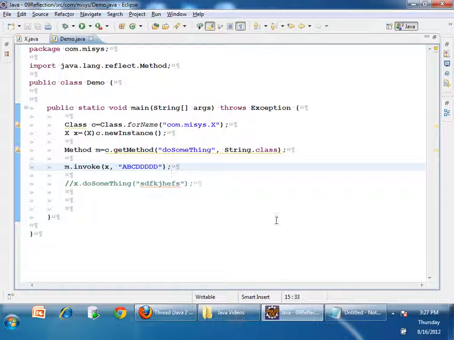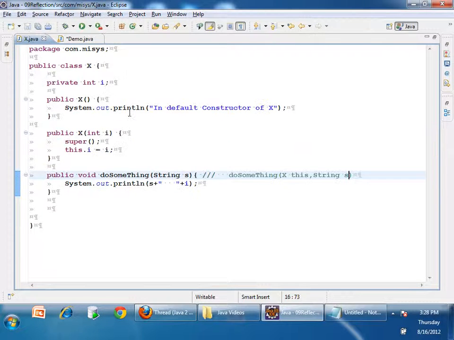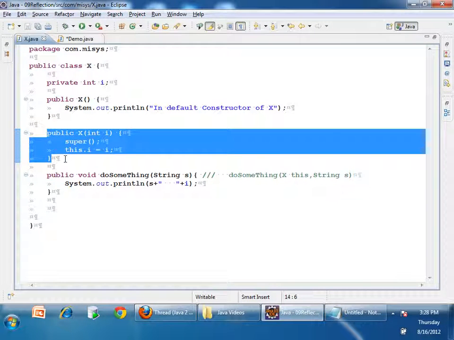Now, by using reflection, will I be able to do anything in bytecode? I should be able to invoke a parameterized constructor also. I don't want to use c.newInstance, which invokes the default constructor that is not taking any parameters. I want to create an object of x using the parameterized constructor. Is there any parameterized constructor for x? The one which is taking int, right?